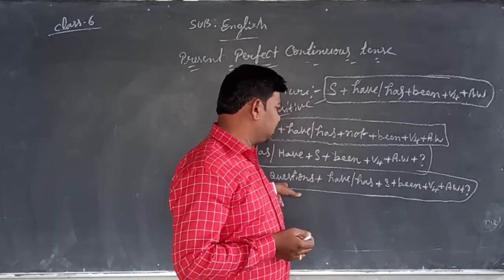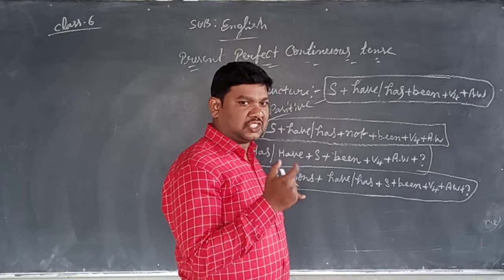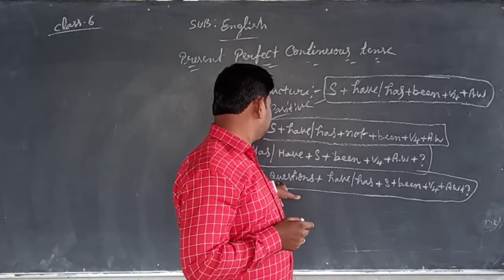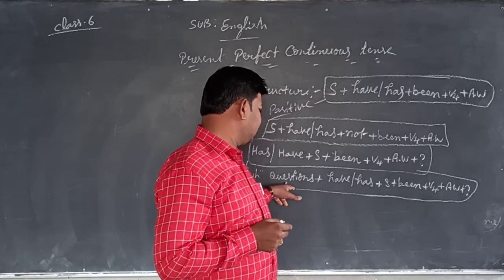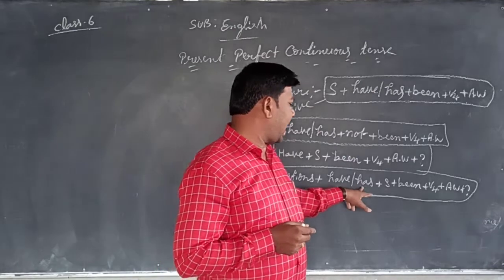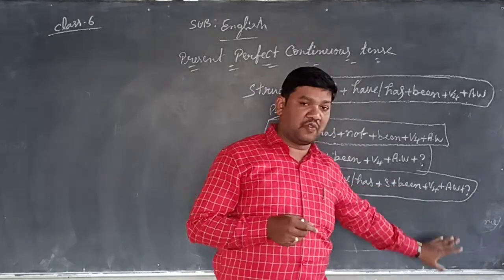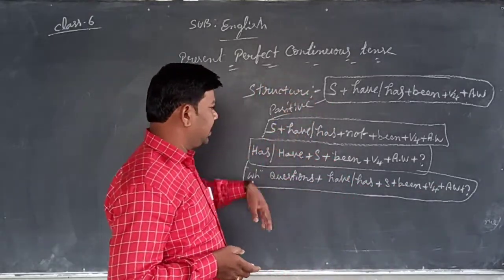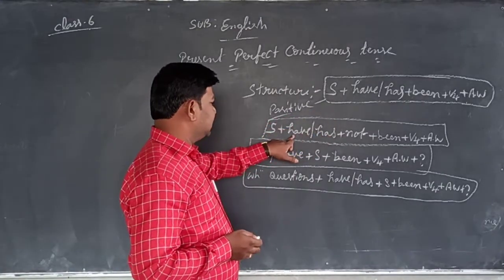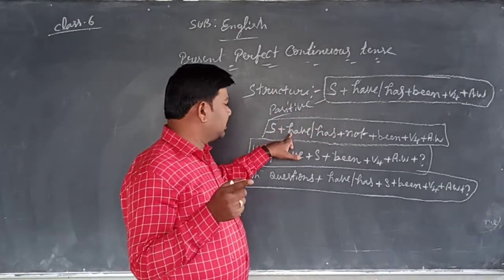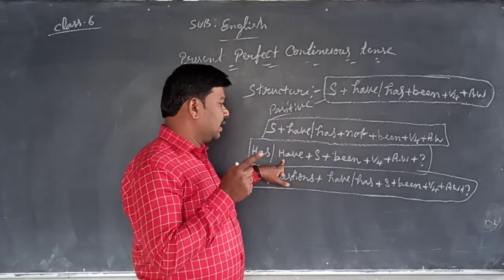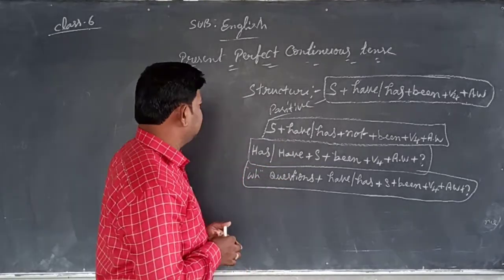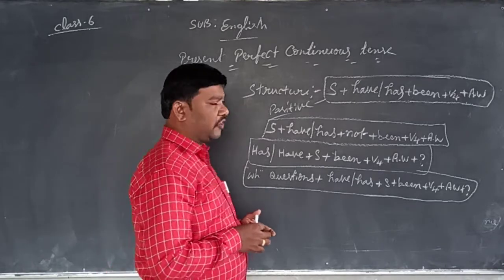So if the question begins with a WH word, the structure in present perfect continuous tense is WH word plus have or has plus subject plus been plus verb-ing plus additional word. This is the structure of a WH question. This is the positive sentence, this is the negative sentence, this is the interrogative sentence, and this is the WH question structure. So students, these are the structures in present perfect continuous tense.